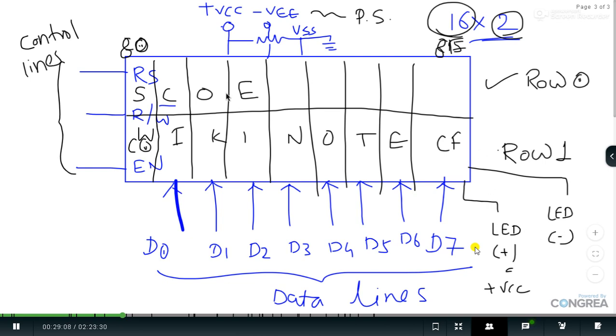That's it. So this is SCOE followed by Wikinote. These are the characters which I am going to display. We don't have to bother about the row 0 memory addresses and so on. Students should just know about the external pins of this LCD. So yes, we have listed down those pins now.